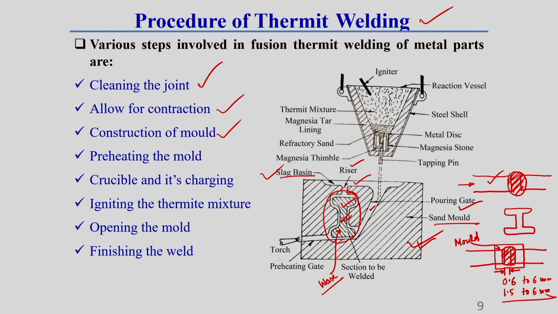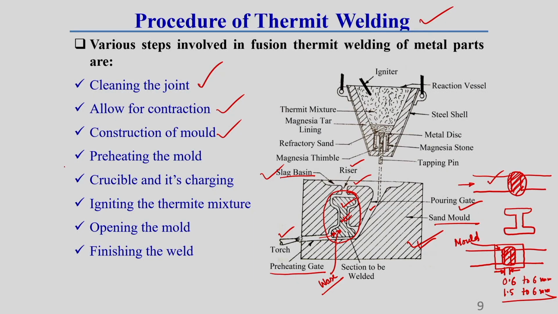After that, what are the things required? We have to preheat the mold, and we have to remove this wax pattern from the sand mold, because we have to make a cavity there, correct. To do these things, a preheating gate is required. Through this preheating gate, generally a torch is used. This torch supplies heat in this cavity zone where the wax pattern is. Due to this torch heating, the wax pattern will melt, and that section will form, that means a mold cavity will form.